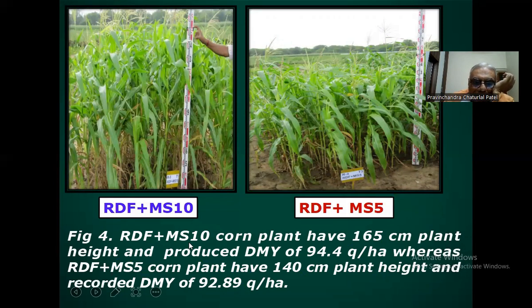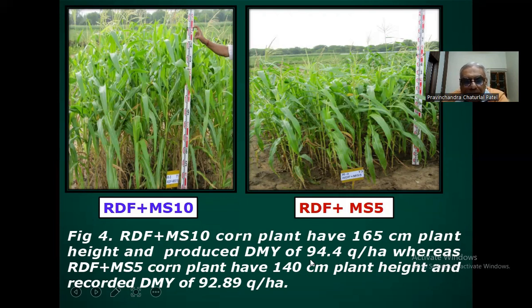So RDF plus MS10 corn plant have 165 centimeter plant height and produce grain yield of 94.4 quintal per hectare, whereas RDF plus MS5 corn plant have 140 centimeter plant height. Here we got 165 centimeter plant height and recorded grain yield of 92.89. So it is interesting that both the treatments are at par for producing the higher grain yield.